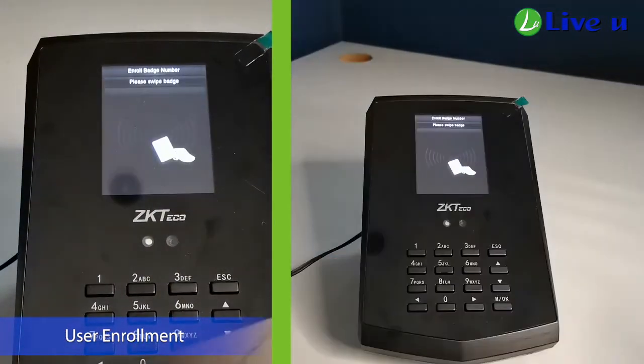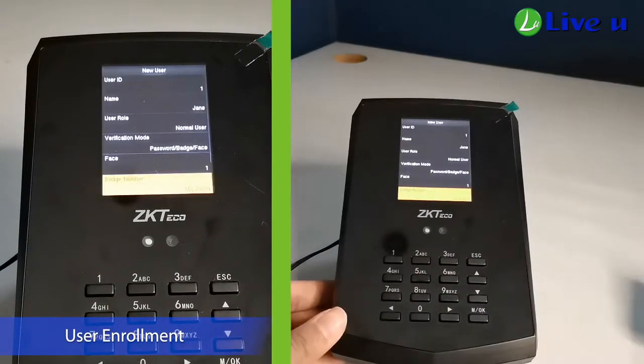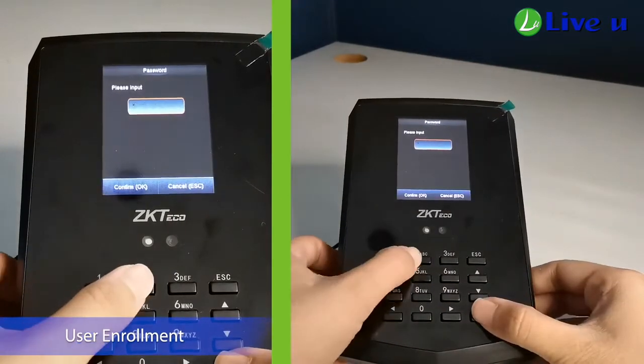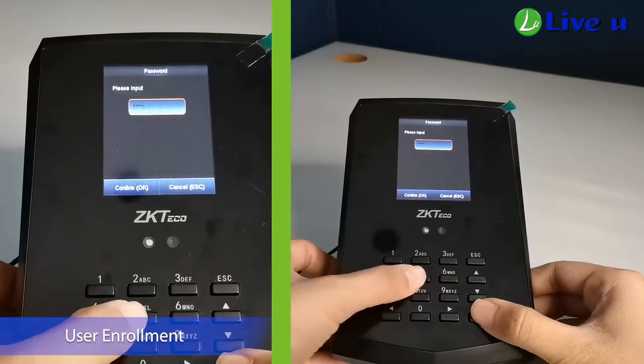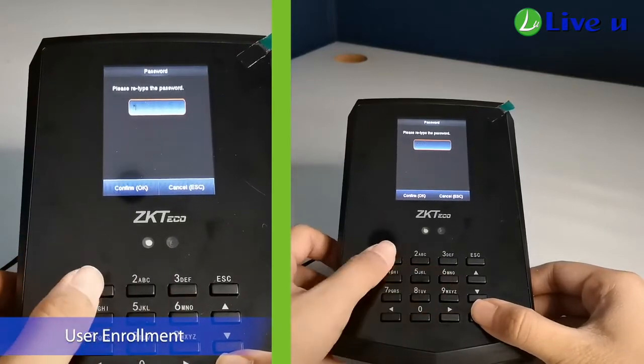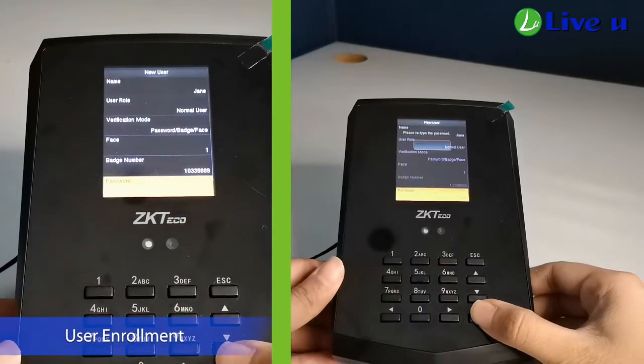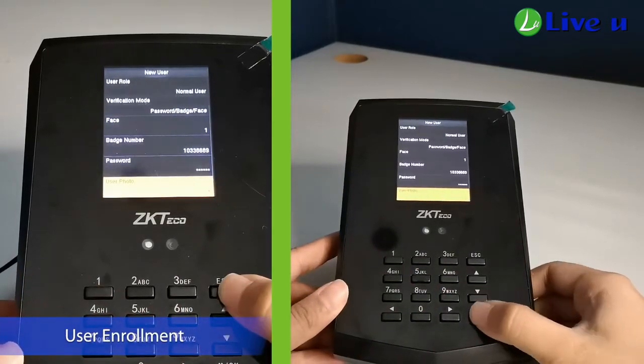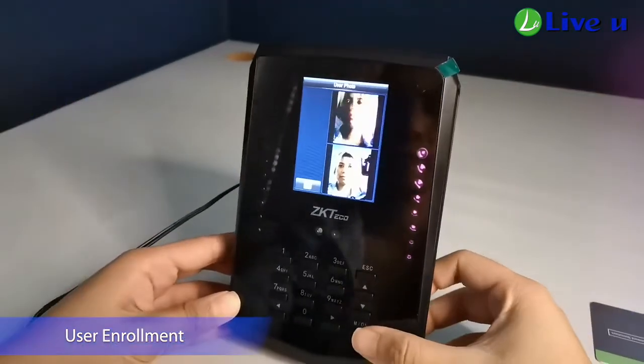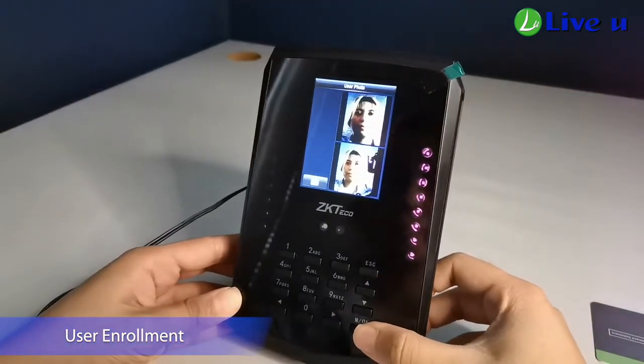Register the ID card to the device. Then set the user's password. You can also set the user's photo.